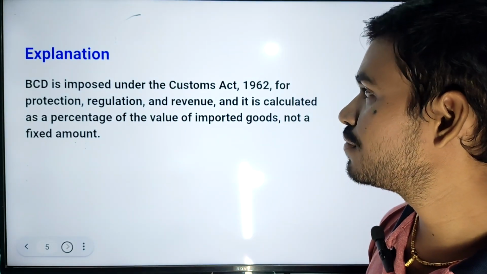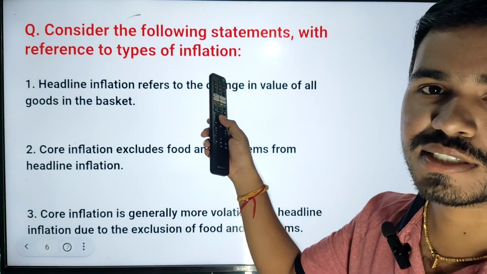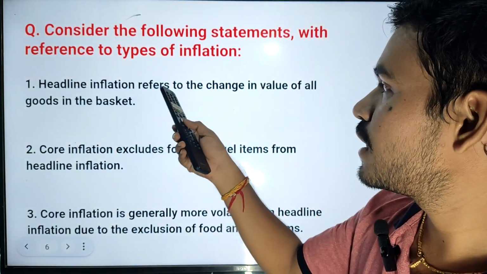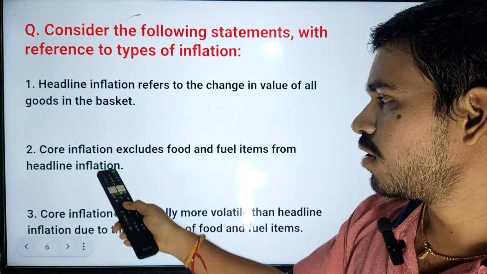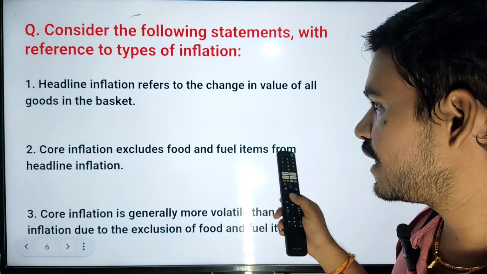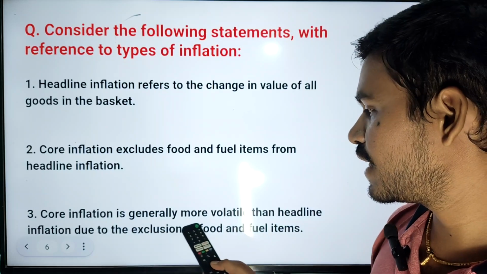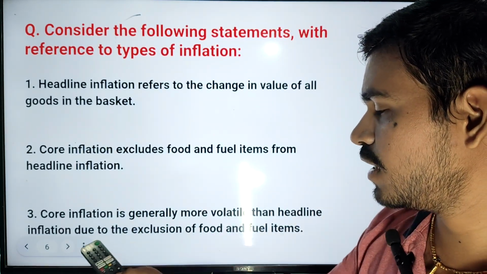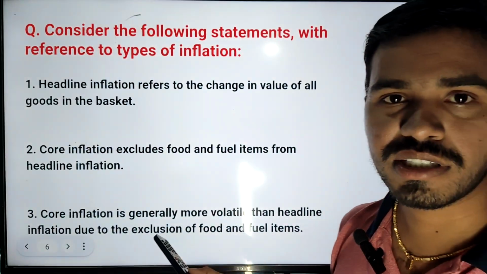So next question. Consider the following statements with reference to types of inflation. Headline inflation refers to the change in value of all goods in the basket. Second one, core inflation excludes food and fuel items from headline inflation. Third one, core inflation is generally more volatile than headline inflation due to the exclusion of food and fuel items. So we know what inflation is.